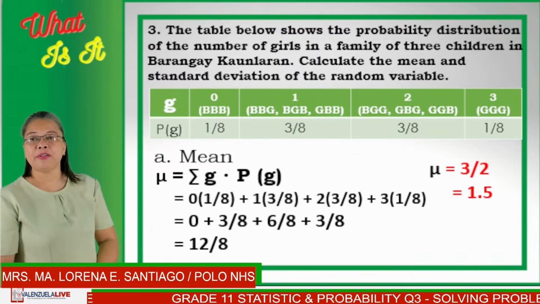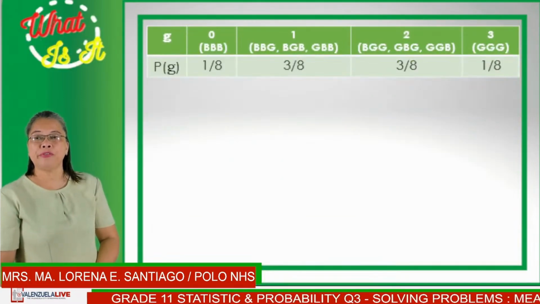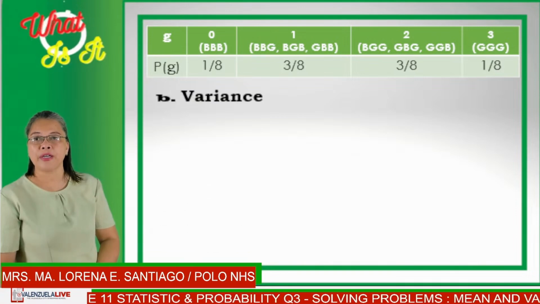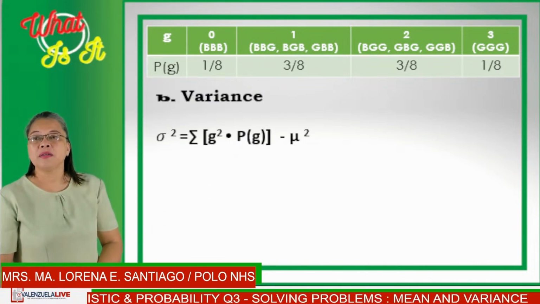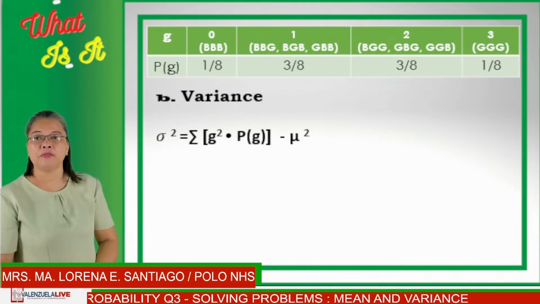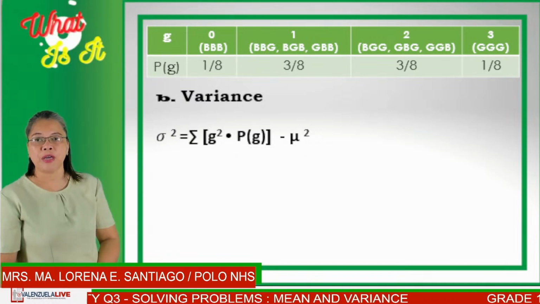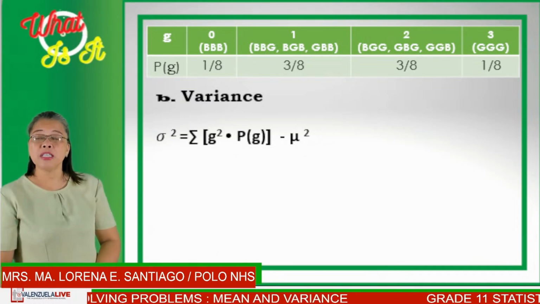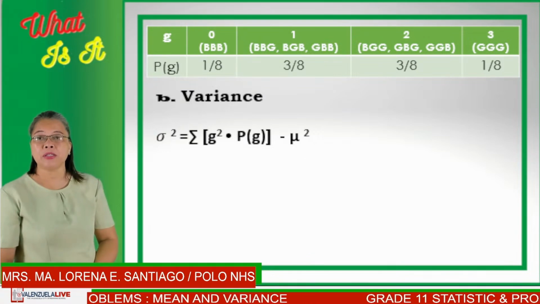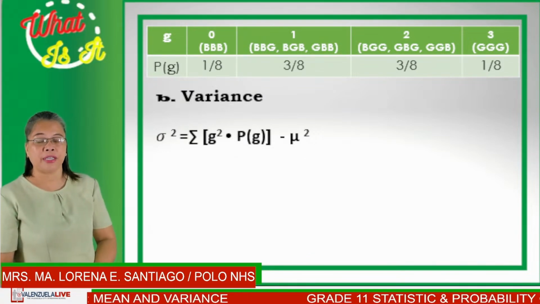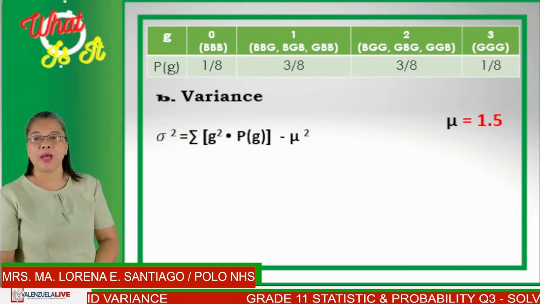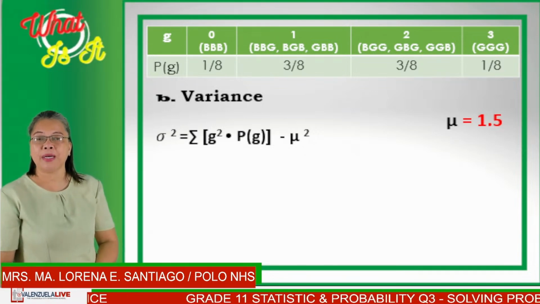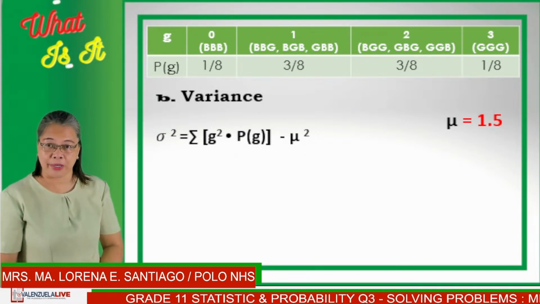To solve for standard deviation, of course, we need to follow the formula for the variance, which is the summation of the product of G squared times P of G minus μ squared. This formula is used when the probability distribution is already given. And thus, we shall now have a mean of 1.5 as we have solved a while ago.